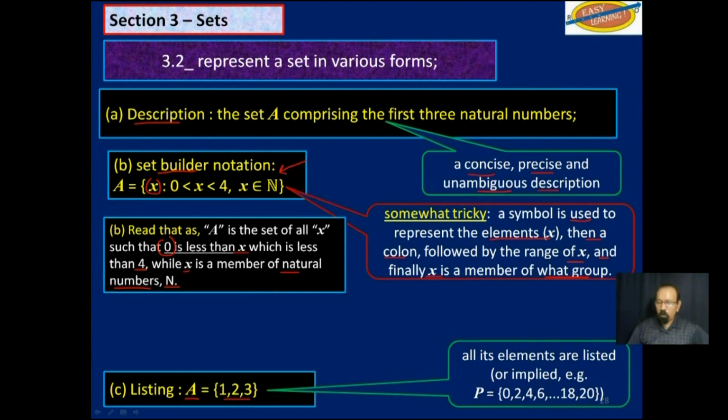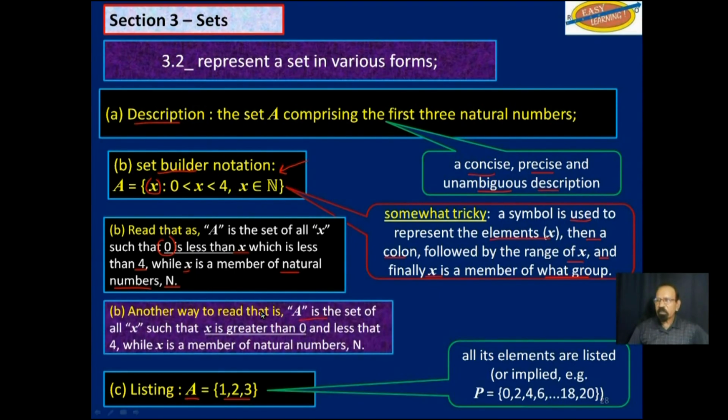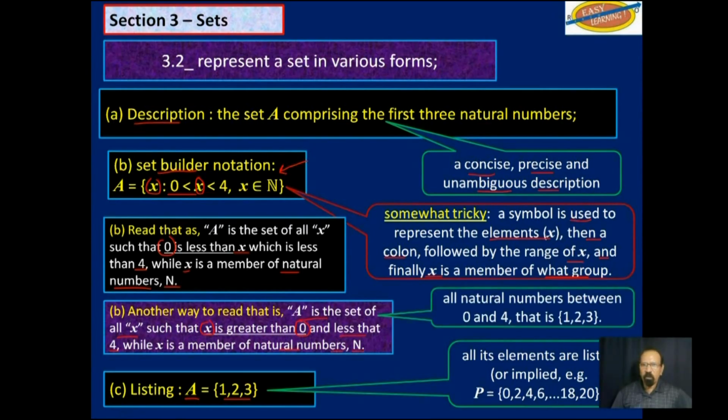A simpler and a more understandable way could be this. A is the set of all X such that X is greater than 0. So instead of reading going this way, we start here and we change this less than to greater than. And so we say X is greater than 0 and it is less than 4. That is easier to understand, while X is a member of the natural numbers N. All natural numbers between 0 and 4. That is 1, 2, and 3. That is what it means.